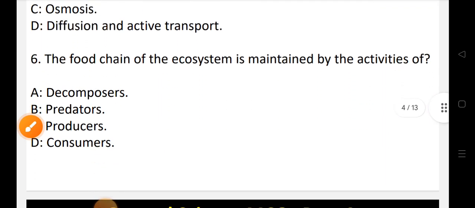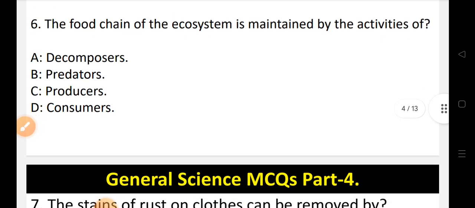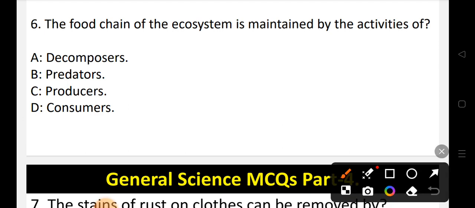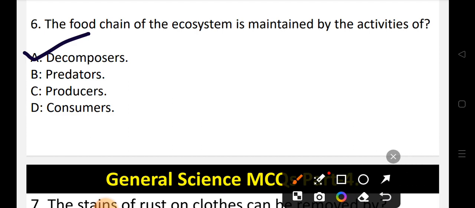Now let's move to question number 6. The food chain of the ecosystem is maintained by the activities of. Options are option A decomposers, option B predators, option C producers or option D consumers. So the food chain of the ecosystem is maintained by, the correct option is option A, that is decomposers. So A is the correct option.